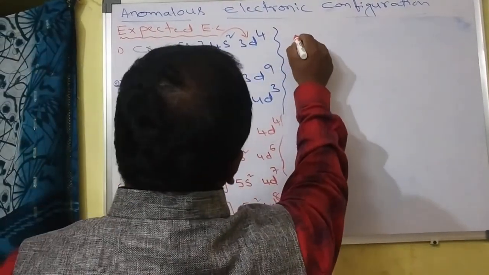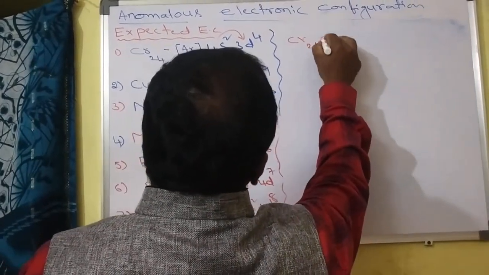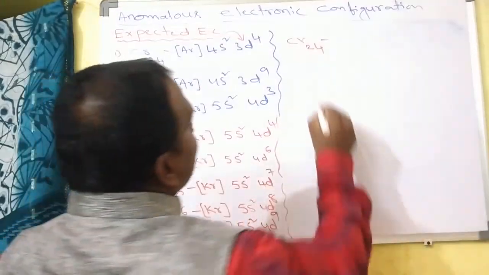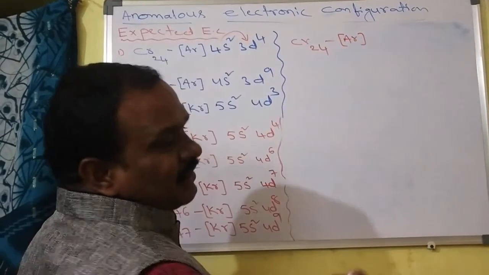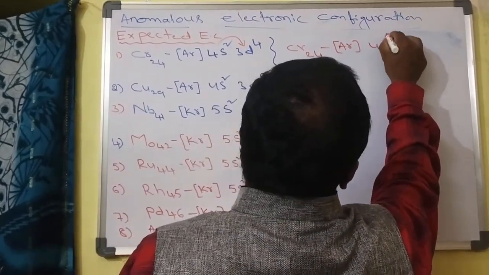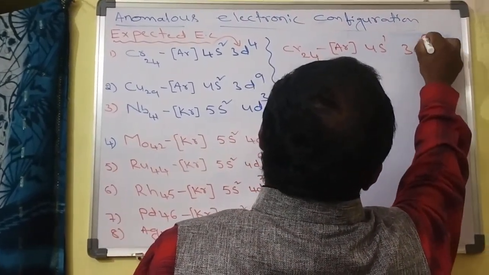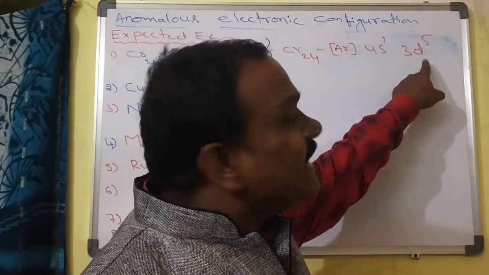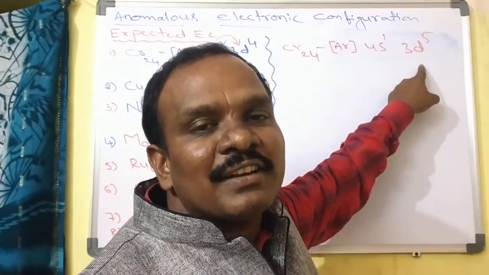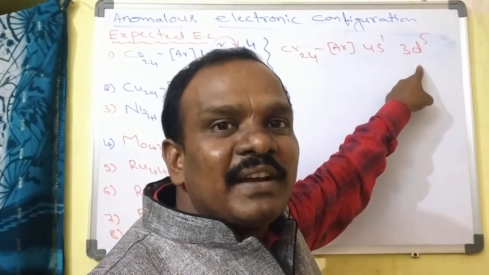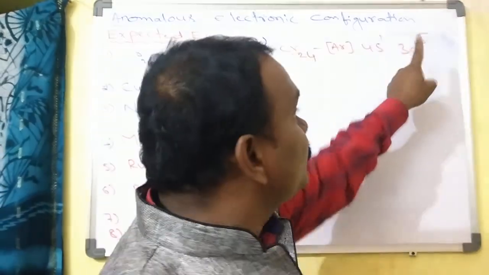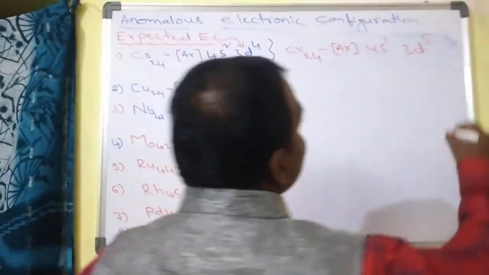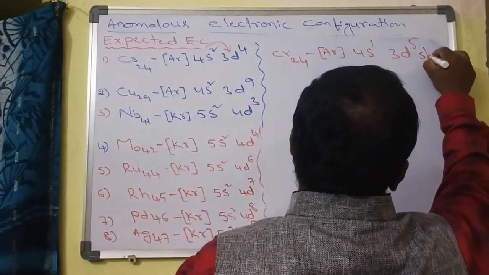So tell me, students, the anomalous electronic configuration of chromium: argon 4s1 3d5. This 3d5 means half-filled electronic configuration. Half-filled electronic configuration of elements is more stable, I said first. So this is anomalous, and this is the stable electronic configuration.